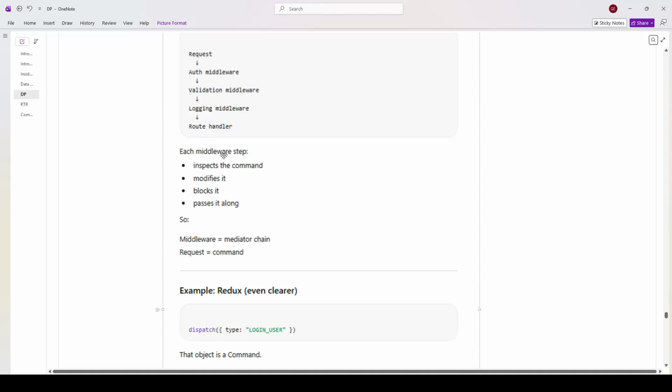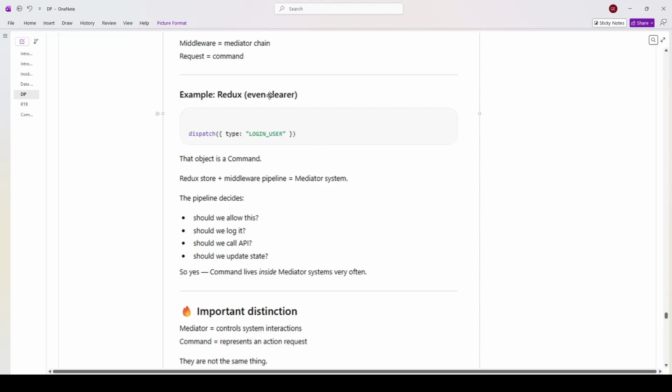Each middleware step inspects the command, modifies it, blocks it, or passes it along. So middleware equals mediator chain, request equals command. So the commands are the requests that pass along the middleware chain or the mediator chain.